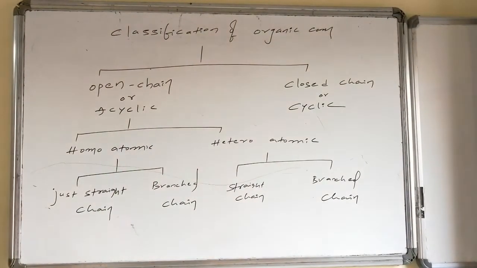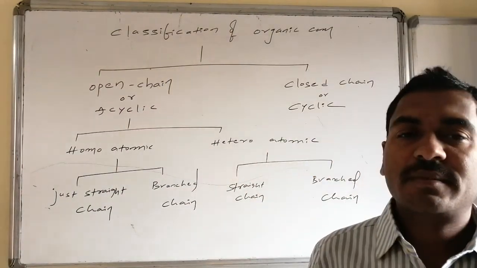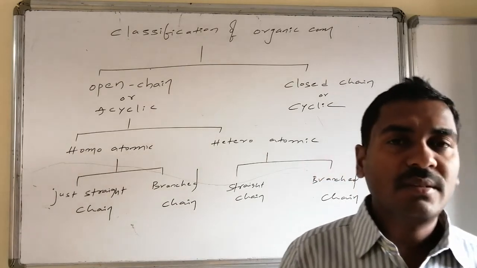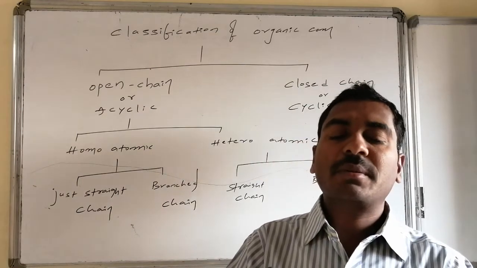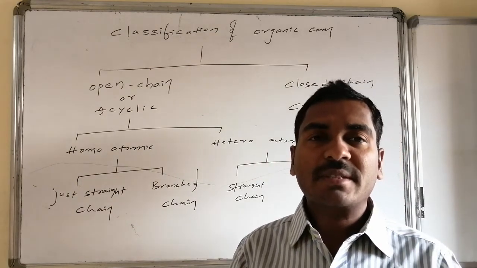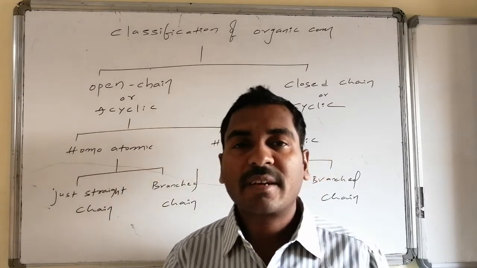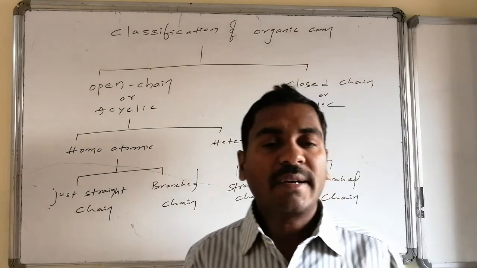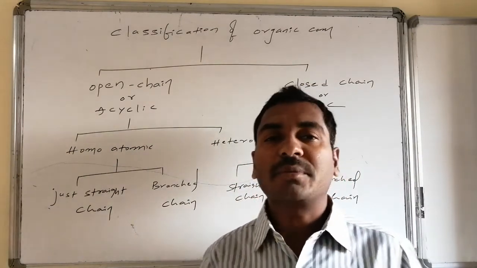The broad classification of organic compounds includes two major varieties. The first one is open chain compounds. Compounds in which the independent ends are not connected are said to be open chain compounds, and the other name for these open chain compounds is acyclic compounds.